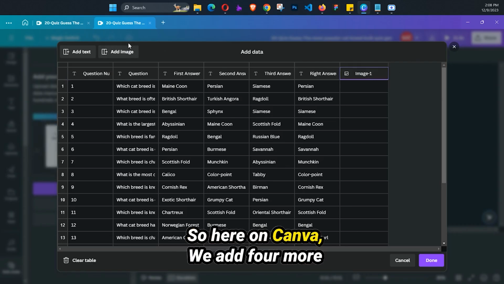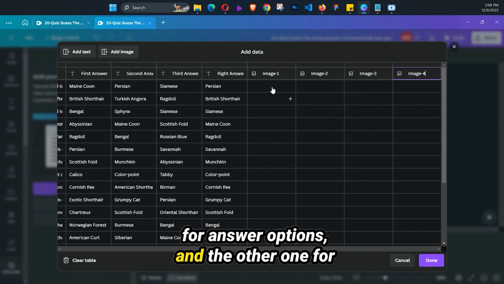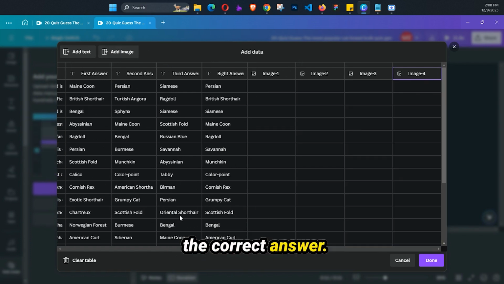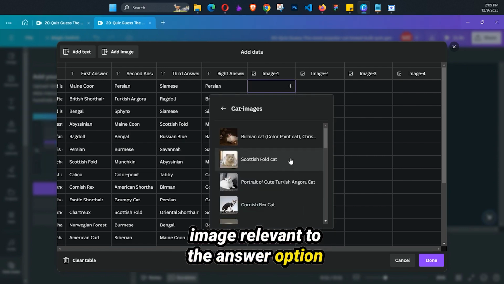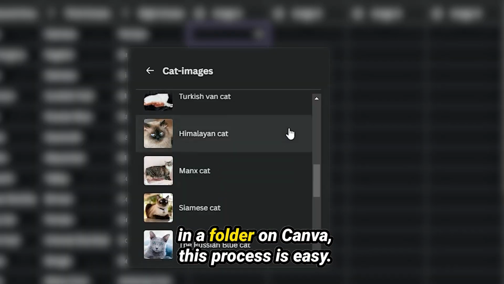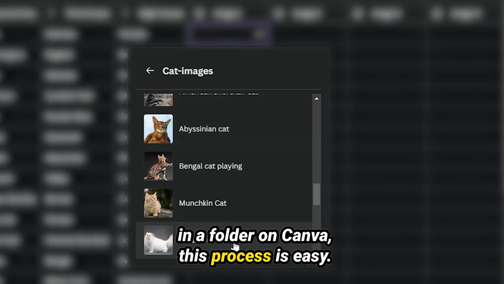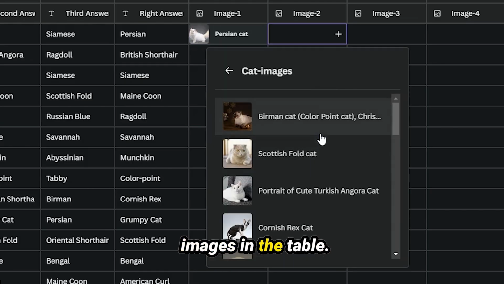So here on Canva, we add 4 more columns on the table for images, 3 for answer options, and the other one for the correct answer. Then we have to browse the cat breed image relevant to the answer option and add it on the column. As we have already added those images in a folder on Canva, this process is easy. Follow these steps I'm doing to add images in the table.